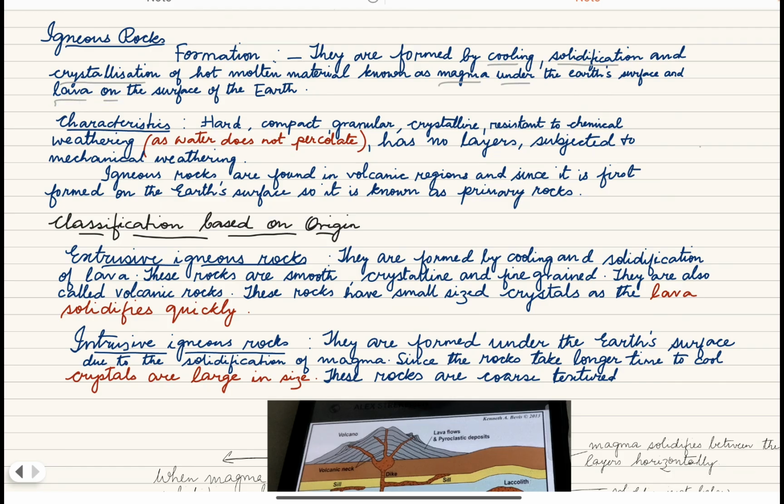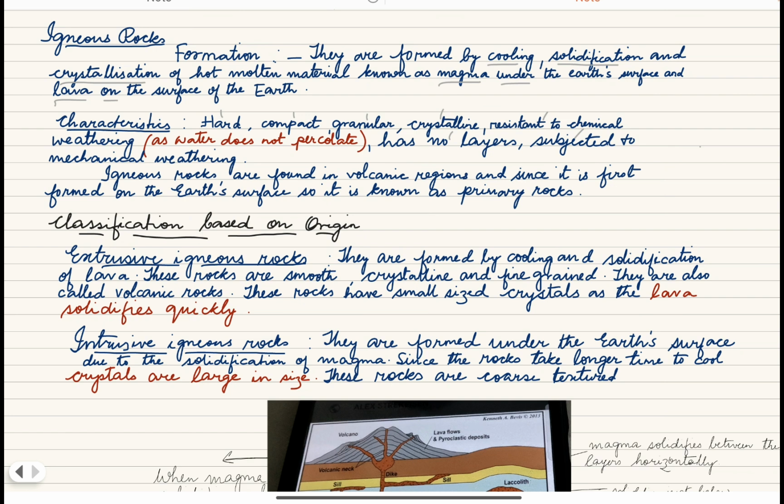So children, three keywords: cooling, solidification and crystallization. Of what? Of molten rock material. Again, see, magma under the earth's surface and lava on the earth's surface. Characteristics: first hard, second compact, then granular, then crystalline, resistant to chemical weathering. Why? Because water cannot percolate, has no layers and is subjected to mechanical weathering. Okay, so remember these words: hard, compact, granular, crystalline.